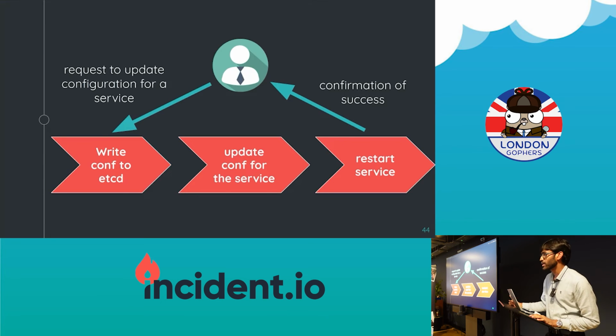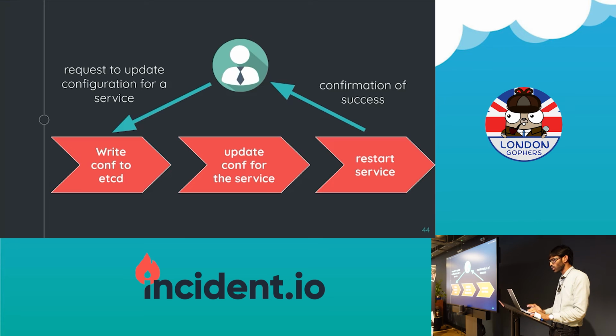So first step is write to etcd. Second step is update the configuration for the service. The service reads from a file on a disk, so I'll update that. And third step is restart the service so you can see the new configuration. These 3 steps are supposedly atomic. And if I ensure that they're idempotent and everything, then my small part of the application is at least consistent, right? So 3 steps you're going to do: write to etcd, update the configuration on disk, and then restart. Right? So we'll see some code quickly.